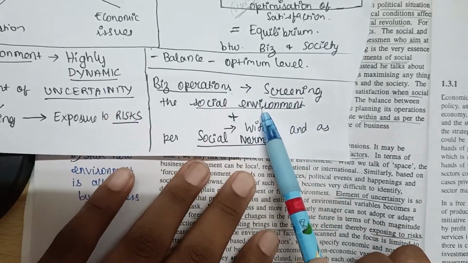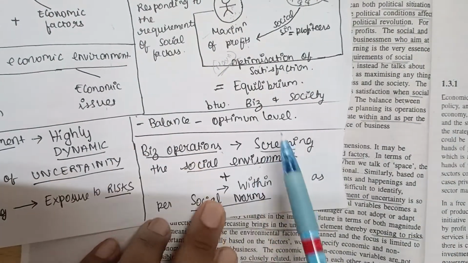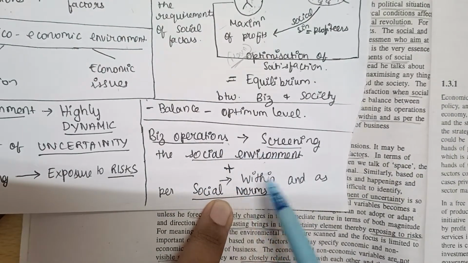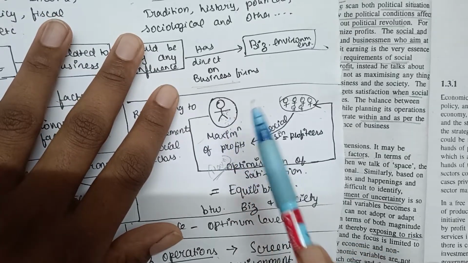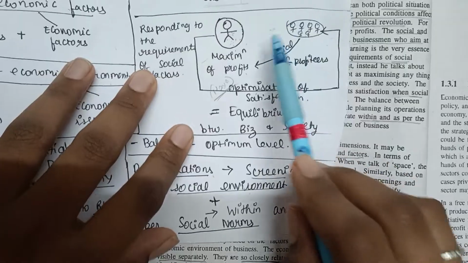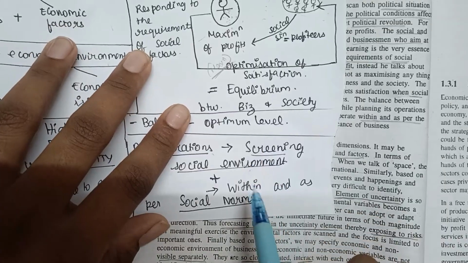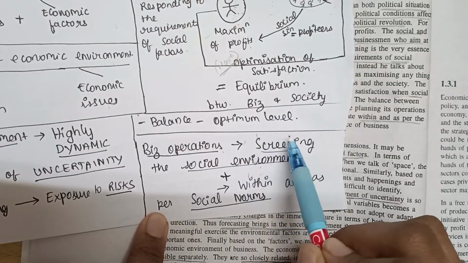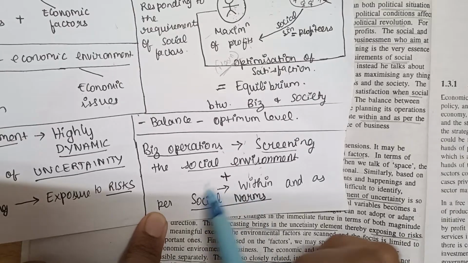screening of the social environment is very important. Social environment is basically the business environment that we were talking about. Environment screening is nothing but monitoring, looking at and understanding it, and it is very important, also within the scope of social norms. Here the society was not okay with the businessman having his ultimate aim as maximization of profits. So this is a social norm. Social norm is society not being okay with the businessman's aim as maximization of profits. So business operations should be conducted as per social norms, and they also have to decide anything according to the social norms only.